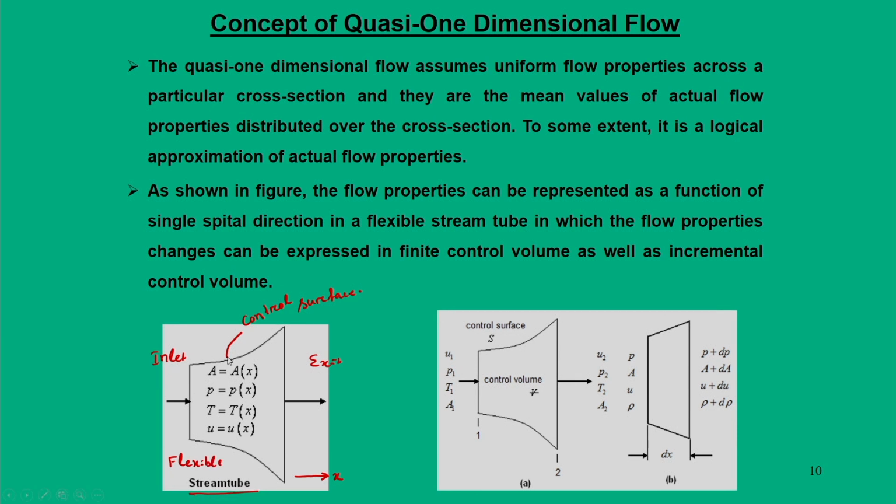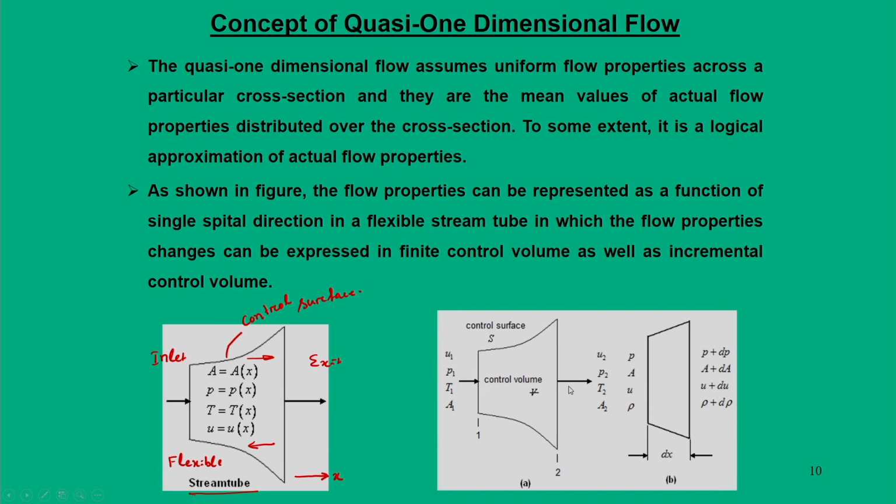Flexible means I can increase this area, and I can also decrease the area. If I am coming from the other side, like from this side, this is a situation of decreasing area. If I am moving from inlet to exit, it is a situation of increasing area. So, the approach that we take here, like in all other cases, is to treat this entire volume as a control volume. It is bounded by the control surface, and the properties change in these directions.